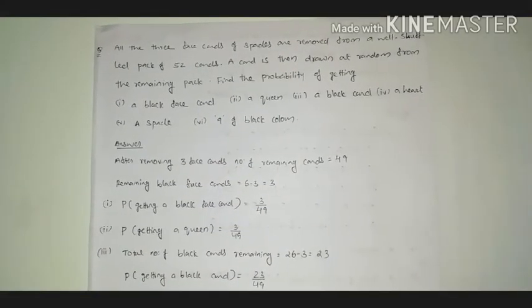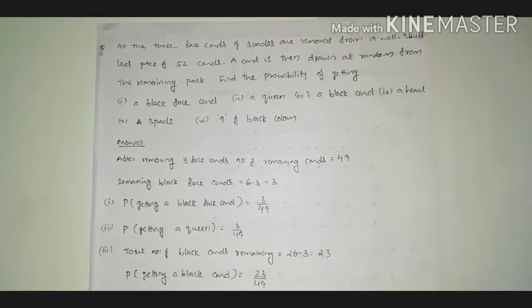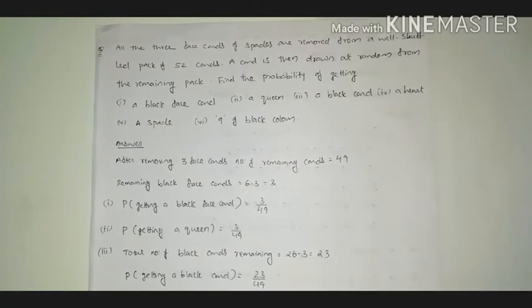So we have discussed different cases like when we toss 2 coins simultaneously, or when we throw 2 dice simultaneously. Otherwise when we are taking some cards from a deck of playing cards, and these things we have already discussed, and here we will solve some problems related to that.